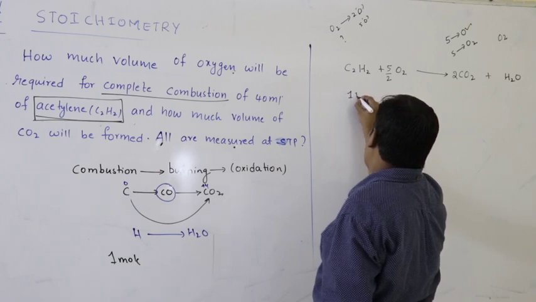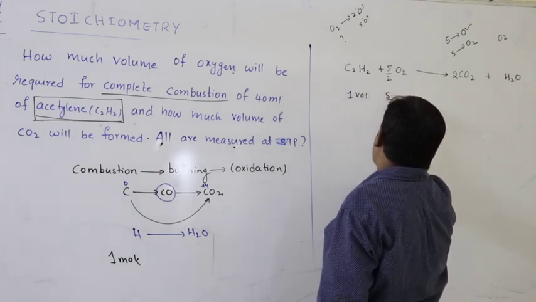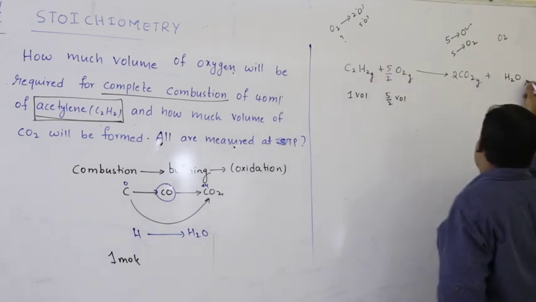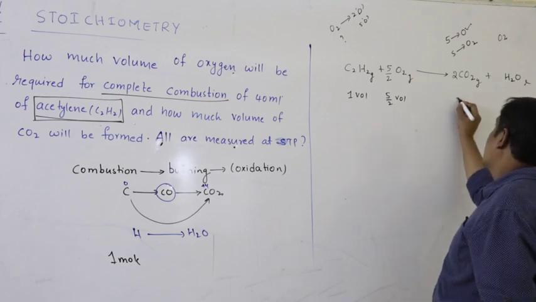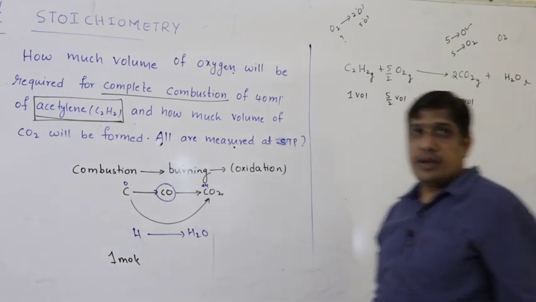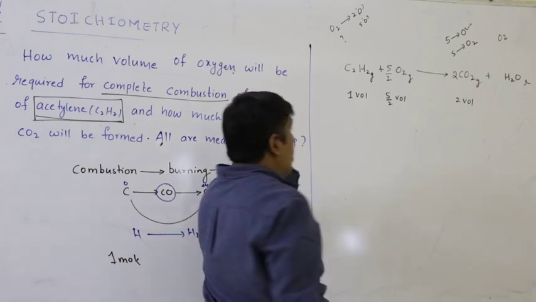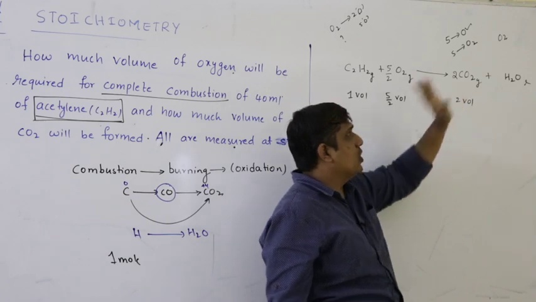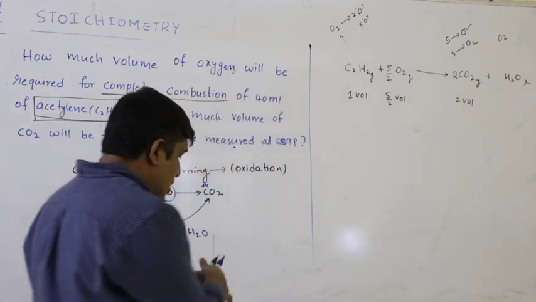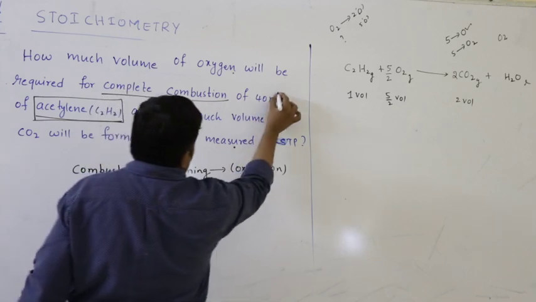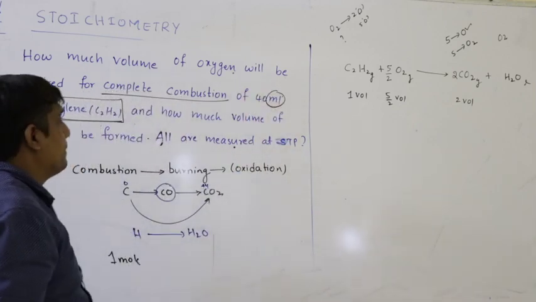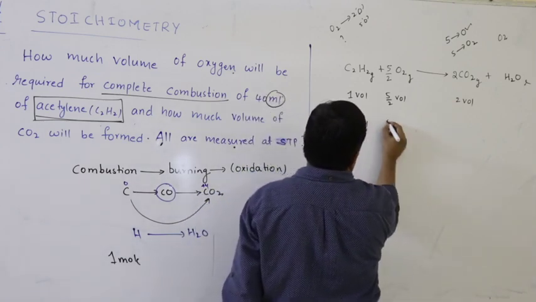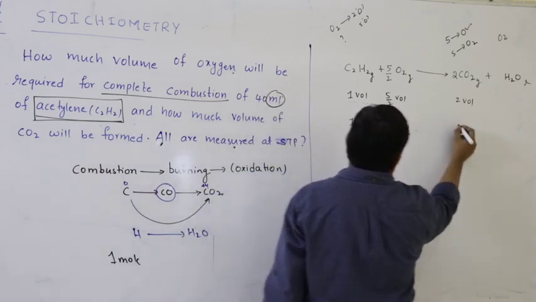See here, 1 volume, 5 by 2 volumes, because this is gas, this is gas, anyway this is liquid, and 2 volumes, for gases only. 1 volume of acetylene combines with 5 by 2 volumes of oxygen to give 2 volumes of carbon dioxide. Here volume is expressed in which units? See here carefully, ml. So everything should be in ml. That means 1 ml, 5 by 2 ml, you will get 2 ml.